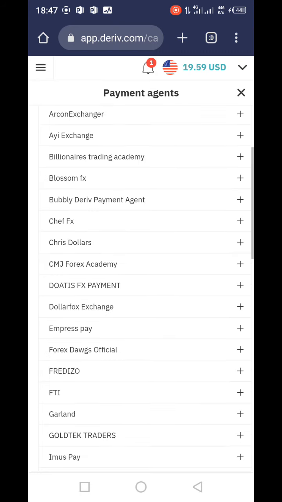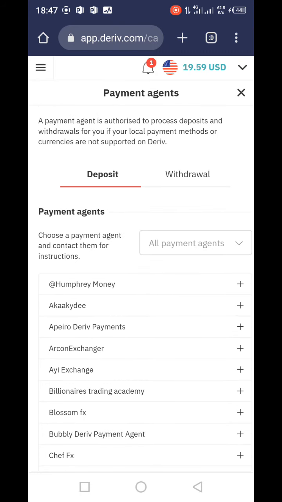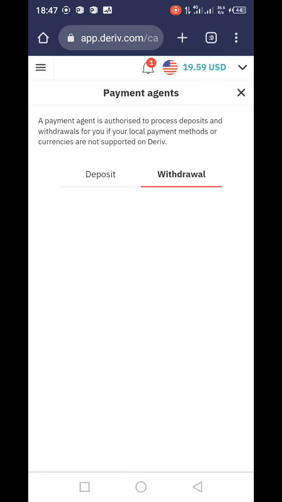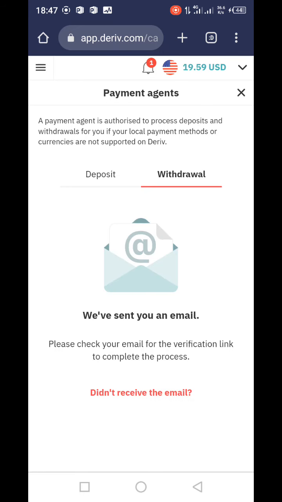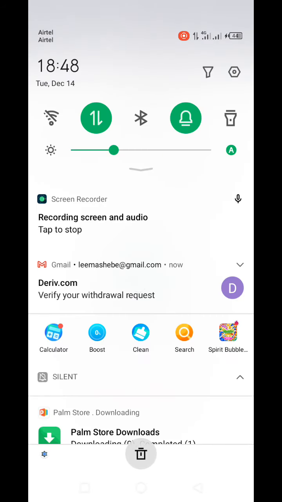Okay, now we want to withdraw, so we'll go on withdraw. Immediately you press on withdraw, they will say we have sent you an email. So you need to check your email. They will send you the email, and when you see it, it has appeared there.